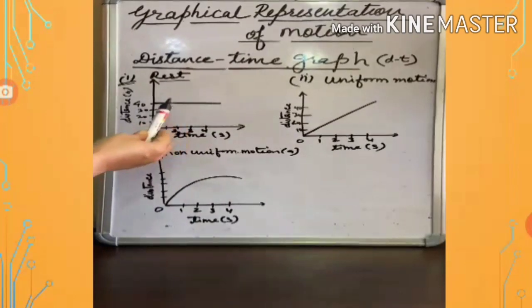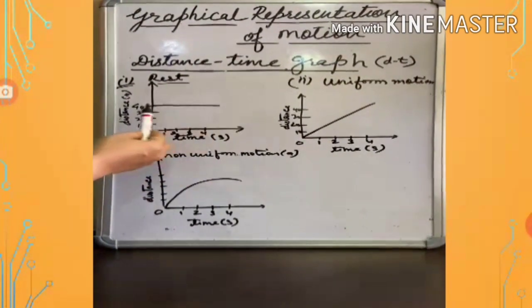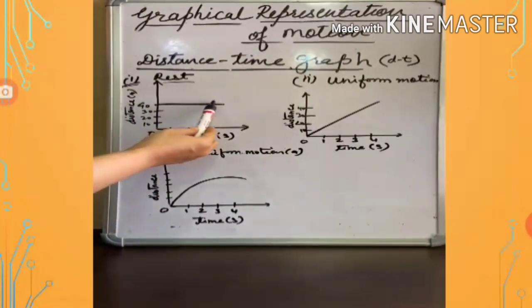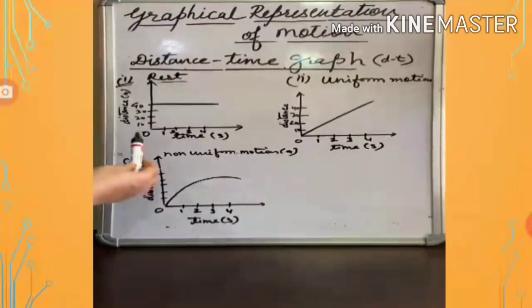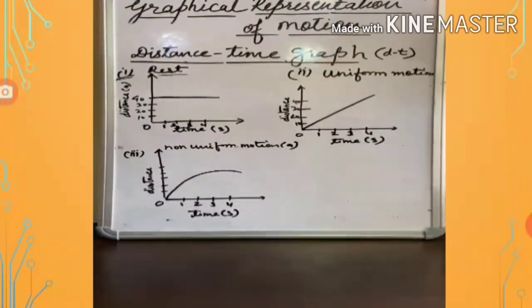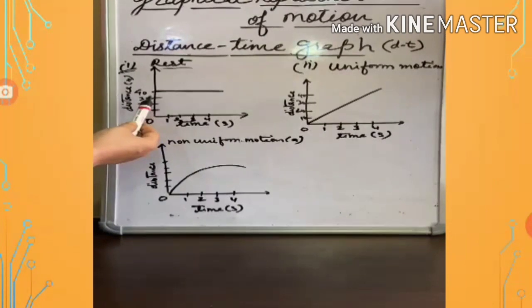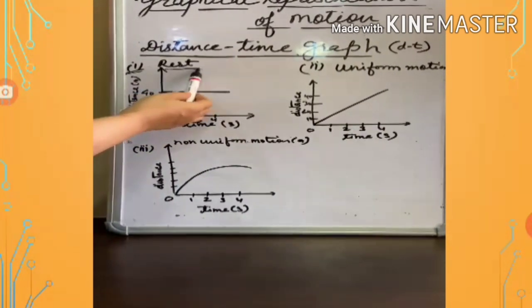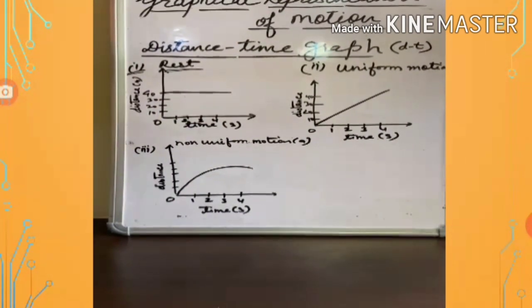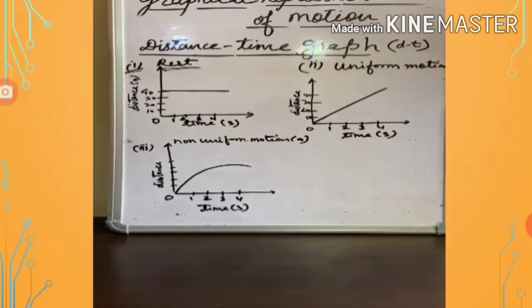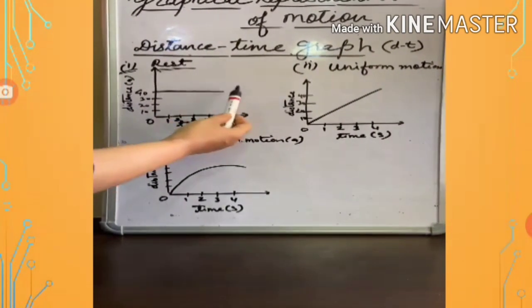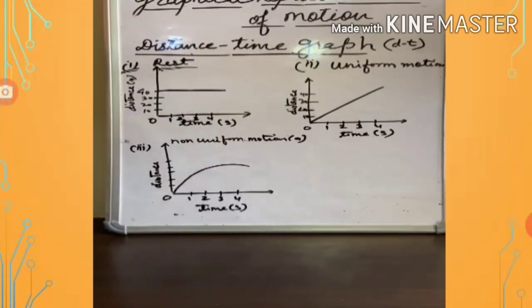For 3 seconds also, the distance will be 40. So when we join these points, we get a straight line parallel to the time axis. So this is the distance time graph of a body at rest. It is a straight line parallel to the time axis.